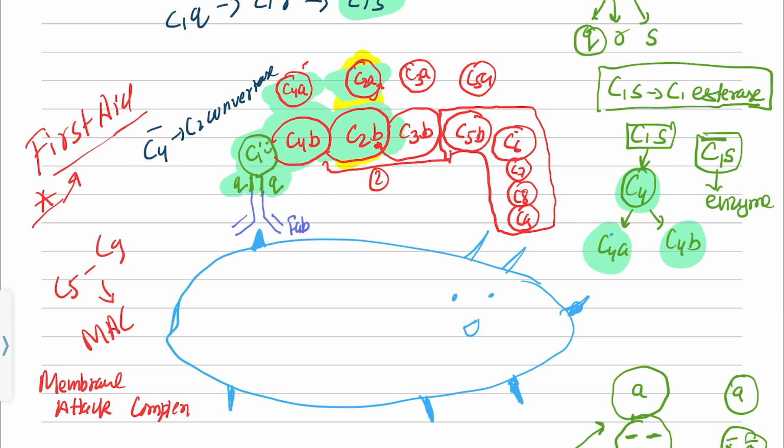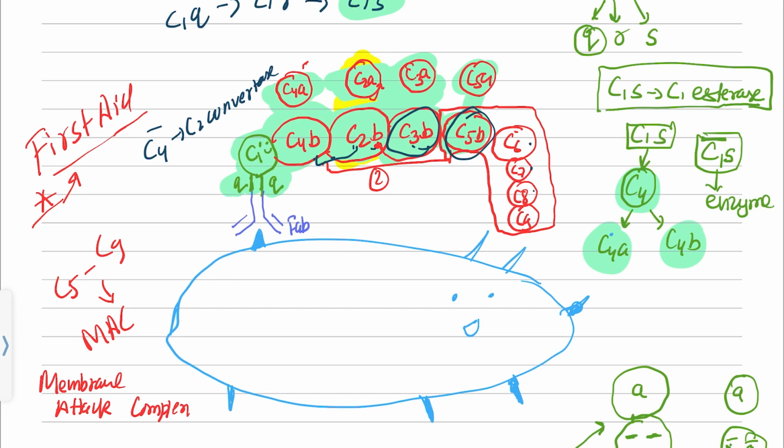So now the C4 and C2 will activate the C3, cleaving the C3 into C3A and C3B, and C4B, C2B and C3B will cleave C5 into C5A and C5B. That's why C4B is also called C2 convertase, and C4B and C2B are called C3 convertase, and C4B, C2B and C3B are called C5 convertase. And now the numerical order follows.